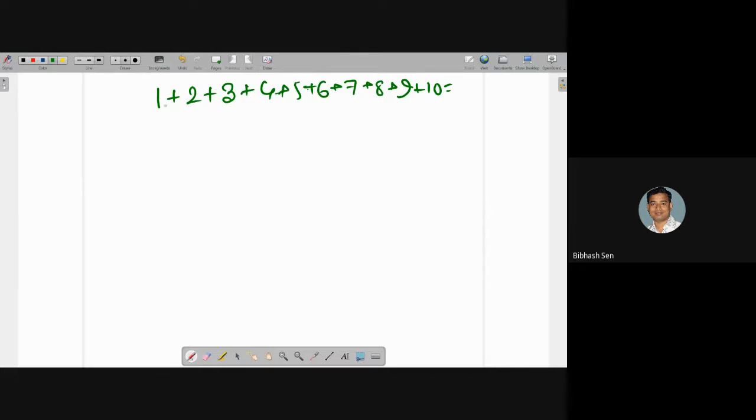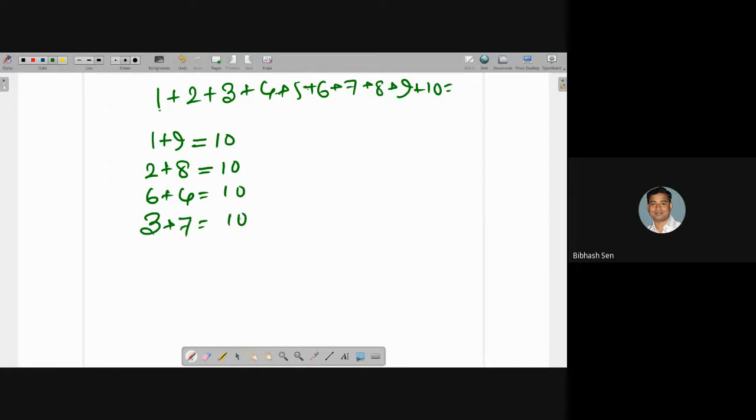Suppose I would like to make it convenient in terms of time, making 10. 1 plus 9 is 10. Again 2 plus 8 is 10, 6 plus 4 is 10, 3 plus 7 is 10.